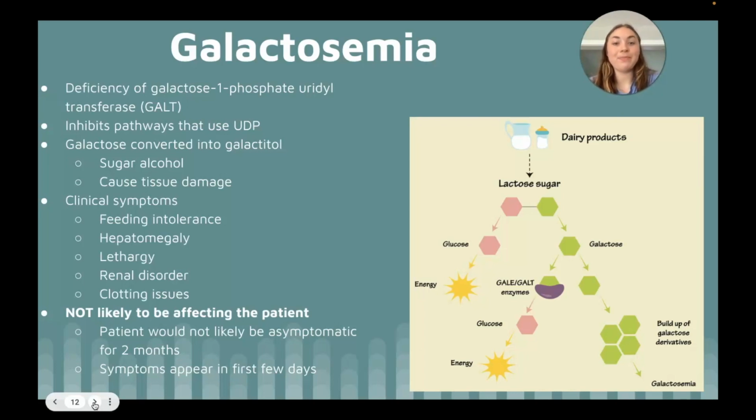Relating back to the patient, as reported by the mother, the primary food source is breast milk. As we know, breast milk is composed of lactose, which is glucose and galactose. However, if the patient was affected by galactosemia, it would be more likely that her symptoms would have arisen more quickly, as individuals who are affected will present in the first few days of life. Since the patient has only had breast milk, which contains galactose and glucose, it is unlikely she would have been asymptomatic and healthy for 2 months prior to showing symptoms.